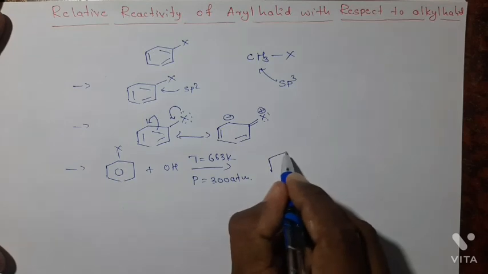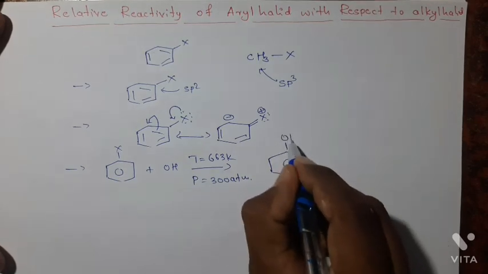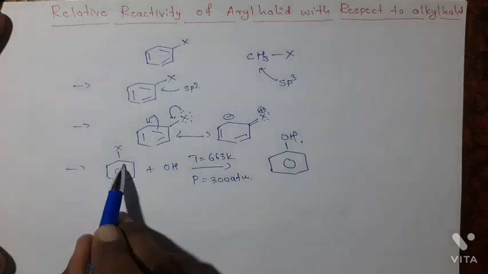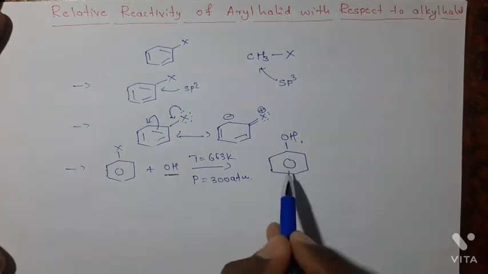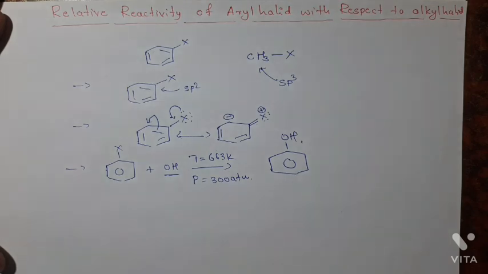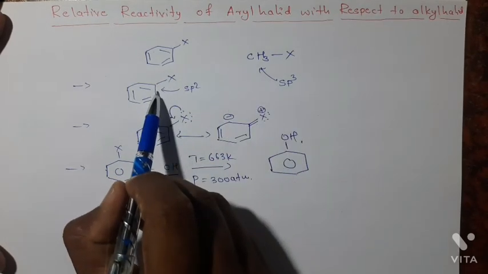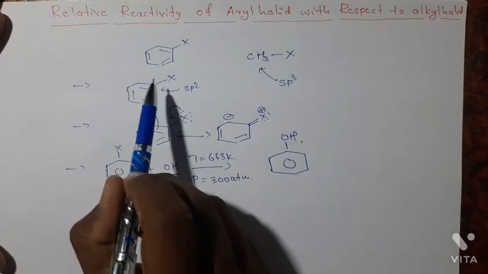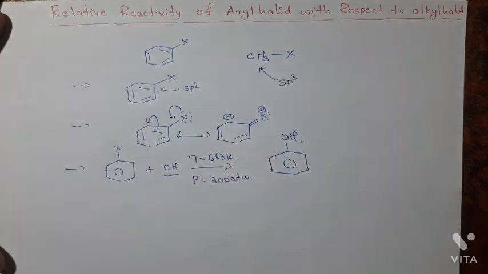At that time it is substituted to give phenol. Otherwise, it does not react with the nucleophile to give a substituted product. Okay. Hence, we conclude that the aryl halides are less reactive towards the nucleophilic substitution reaction compared to the alkyl halide. Okay.